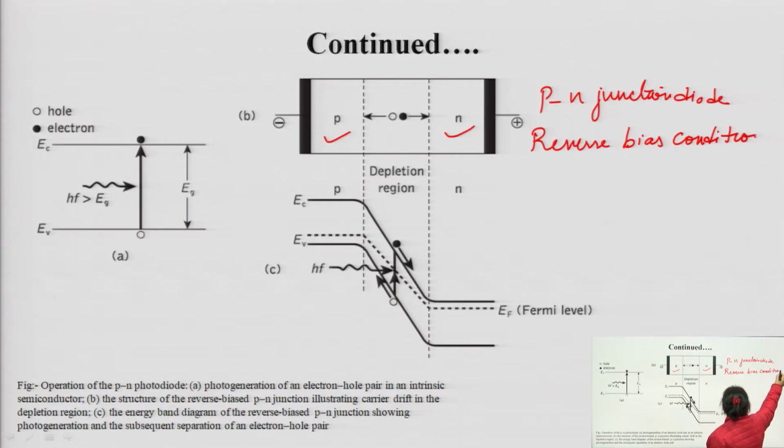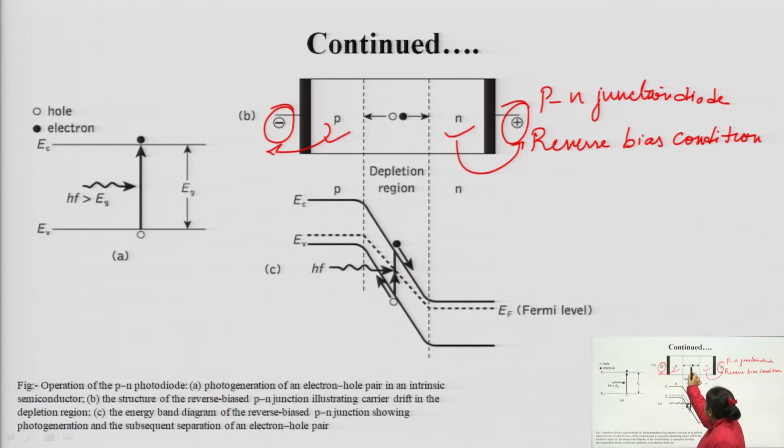It's already known to you that in the reverse bias condition, p-type material is attached to the negative terminal and n-type material is attached to the positive terminal, and when the electric field is developed due to this biasing, holes move towards the p-type and electrons move towards the n-type, because this is the majority carrier for this and this is the majority carrier for this one. When this happens, a wide depletion region gets created.